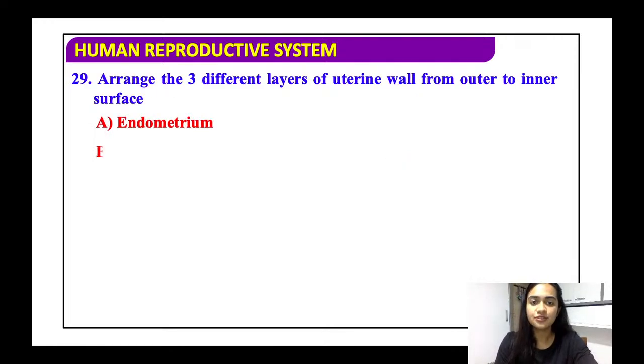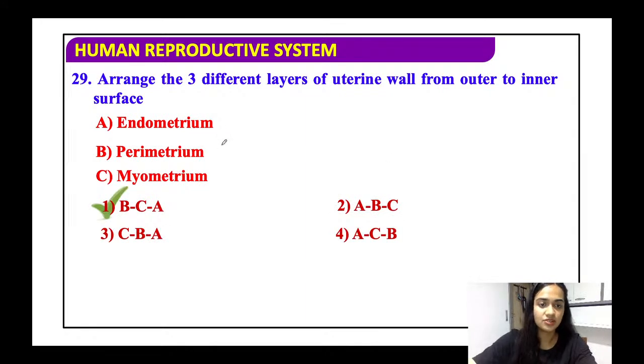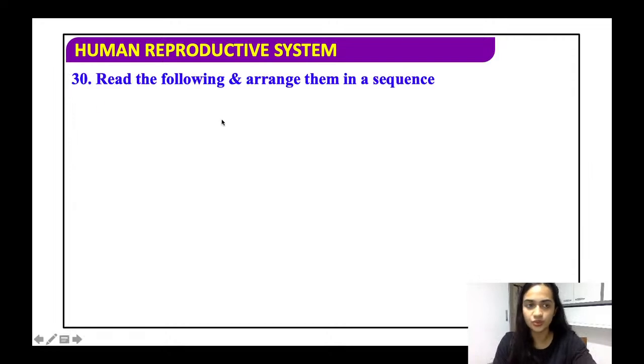Arrange the 3 different layers of the uterine wall from the outer to the inner membrane. So the outermost is the perimetrium. All right. The middlemost is the myometrium, and the endometrium is the innermost.